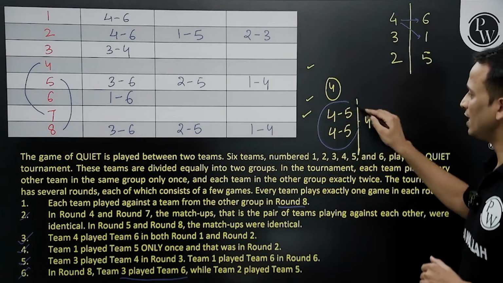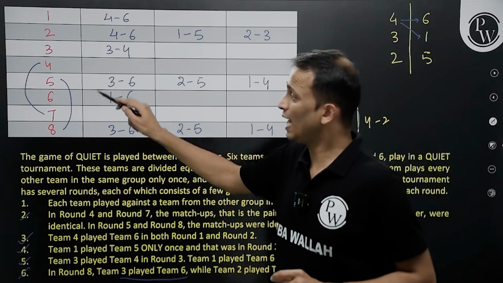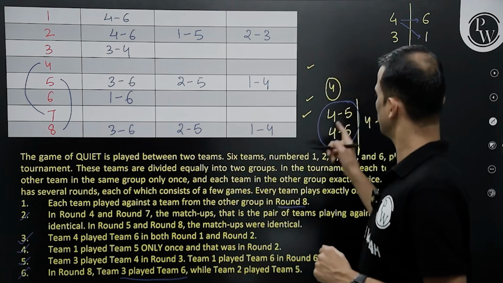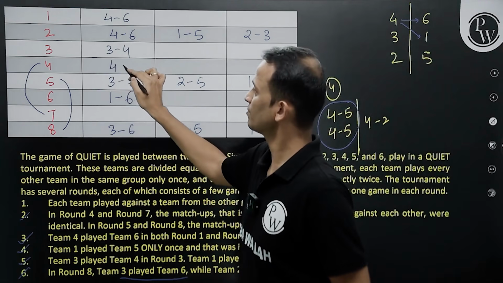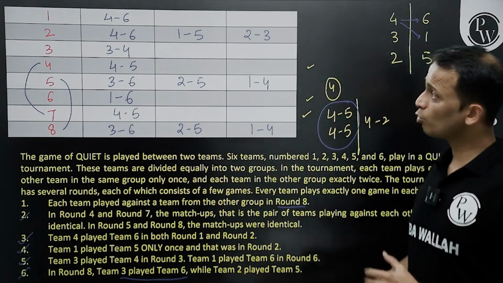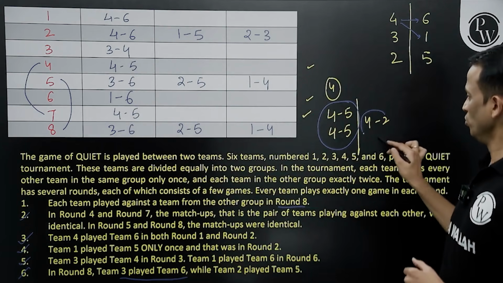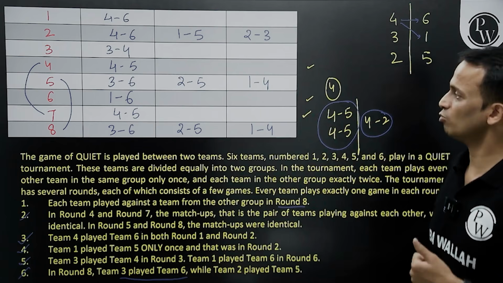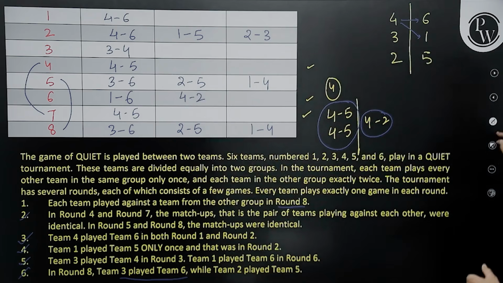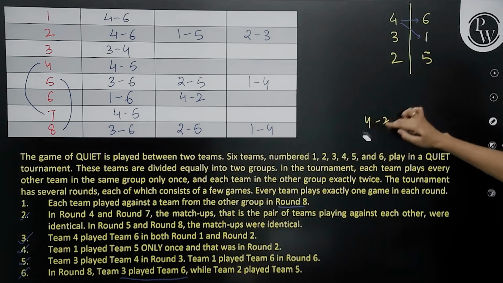Now since these two matches, identical matches, will happen in round 4 and 7, it was given to us. So 4, 5, 4, 5 will be filled here. Right. So team number 4 has played in all the rounds now except round number 6. So this only remaining match will be played in round number 6. That is team 4 with team 2. Done. So team number 4 has played all its matches of the tournament.